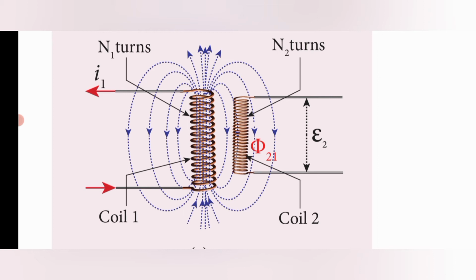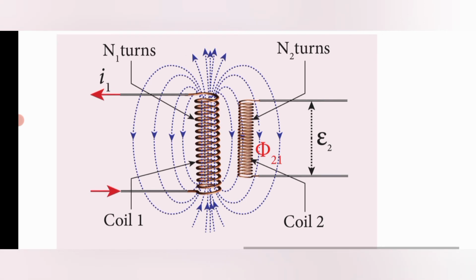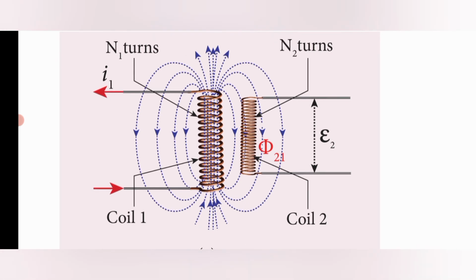So here, when the current I1 is passed through coil 1, the magnetic field produced by it is linked with coil 2. That is also shown in the figure. So when the current is passed through the first coil, the magnetic field is produced around it, and it can also be linked to the second coil because they are placed very close to each other. That's why this magnetic field is also linked to the second coil.